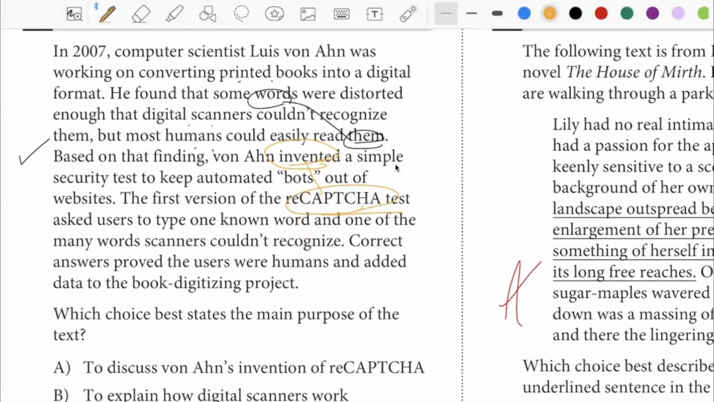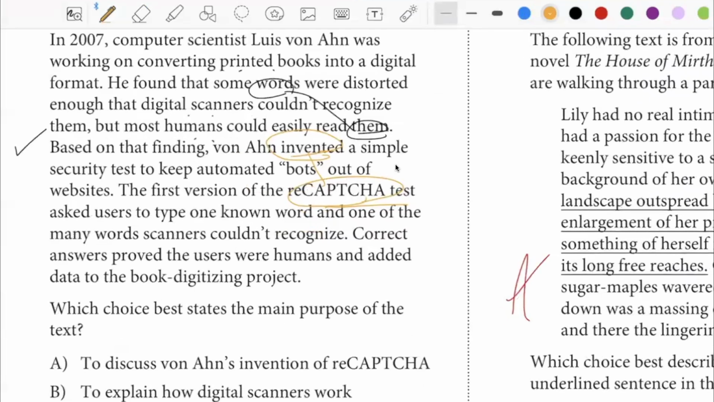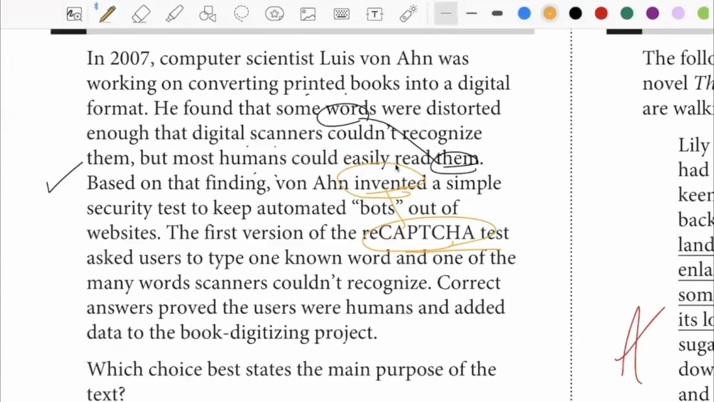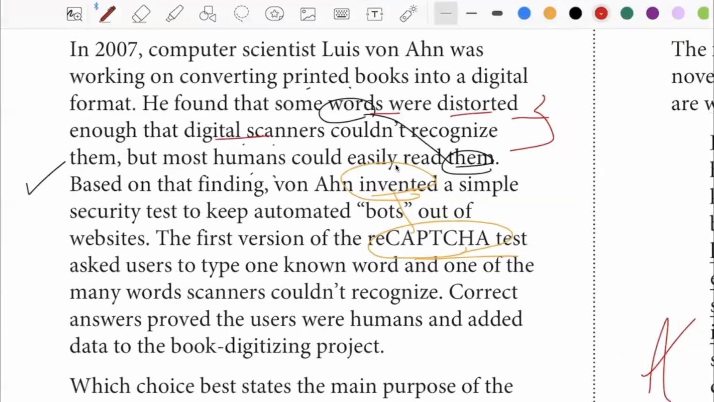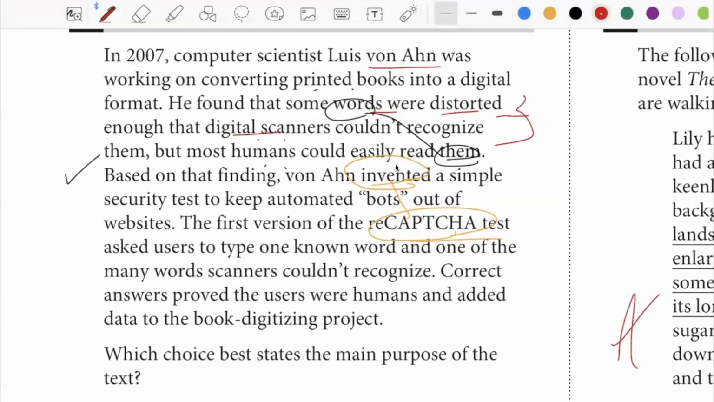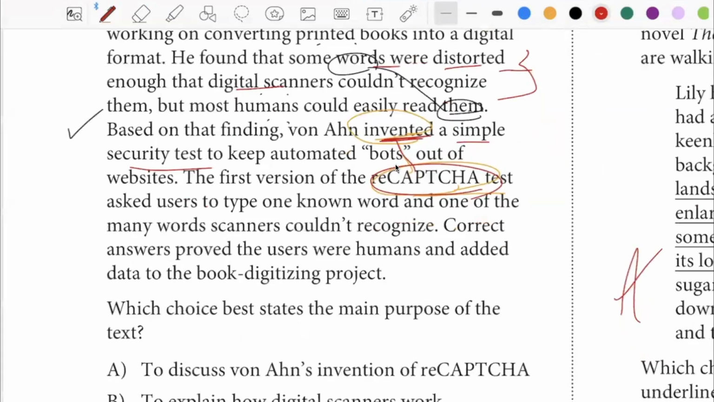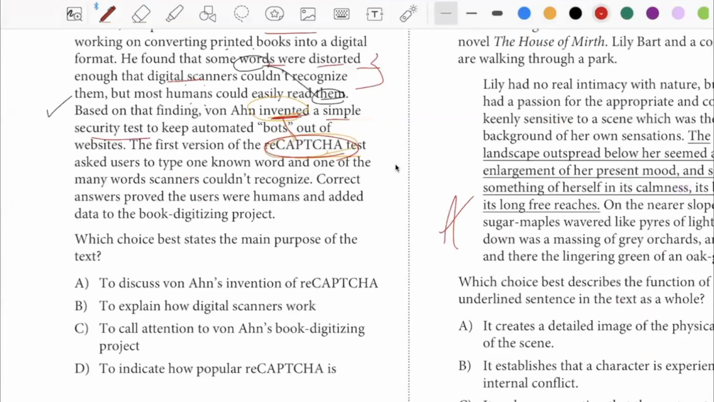Sounds like there was a problem to begin with. Words were distorted, that digital scanners couldn't recognize them. So what did he do? What did this von Ahn person do? He invented this thing, simple security test. And what was that security test? reCAPTCHA test. So which answer do we want? What is the purpose of this? It has to do with Von Ahn's invention of reCAPTCHA, right? I don't see anything about popularity.